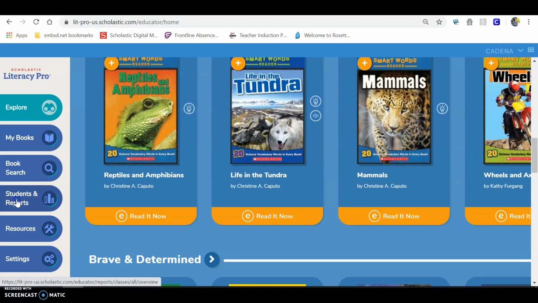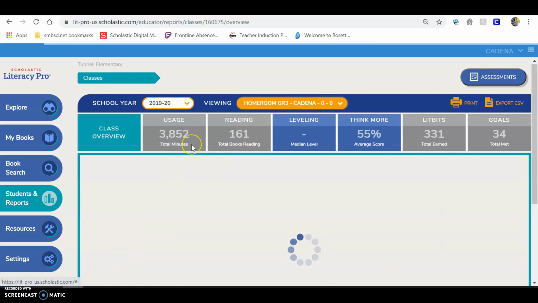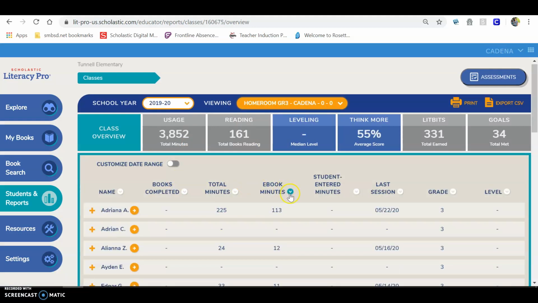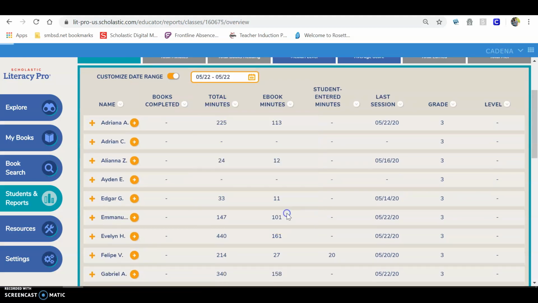I want to show you from my page, I can see all the good reading that you guys are doing. So I can check to see how many. So for example, on Friday was the 22nd, and I can see, wow, Valentina got on and she read for 38 minutes. That's so great. And Evelyn got on and she read for 23 minutes. That's so great. So I can see how much time you're spending looking for books and then how much time you're spending reading. So I'm glad to see all of you reading on here, and I hope that you're liking the books.